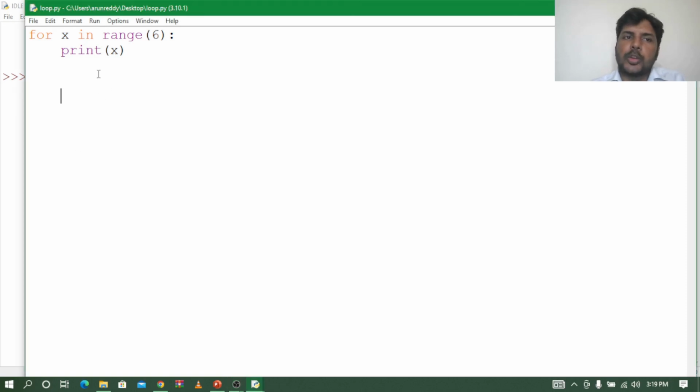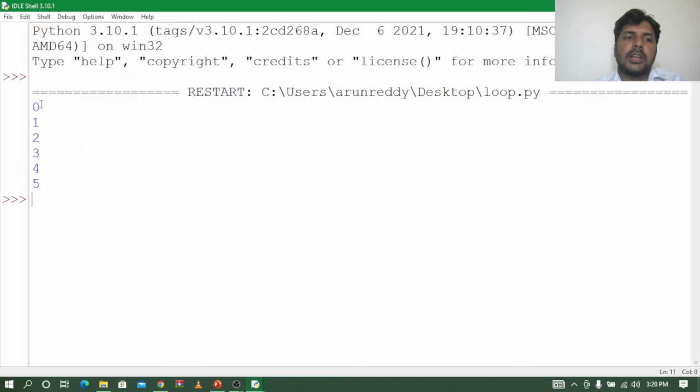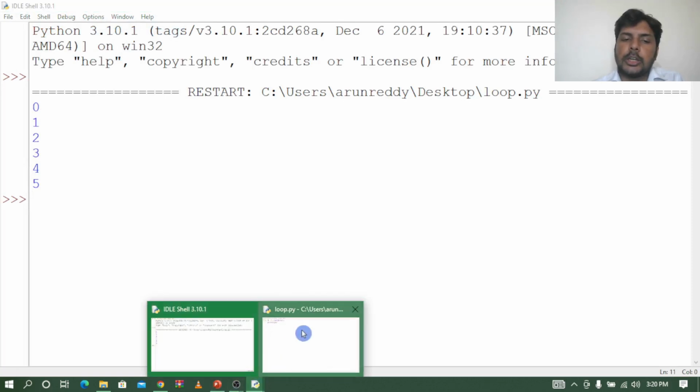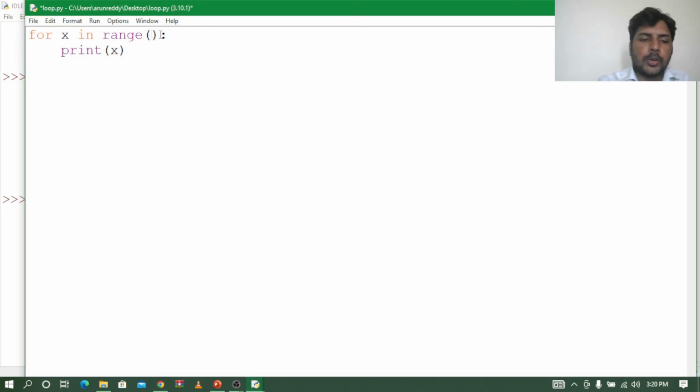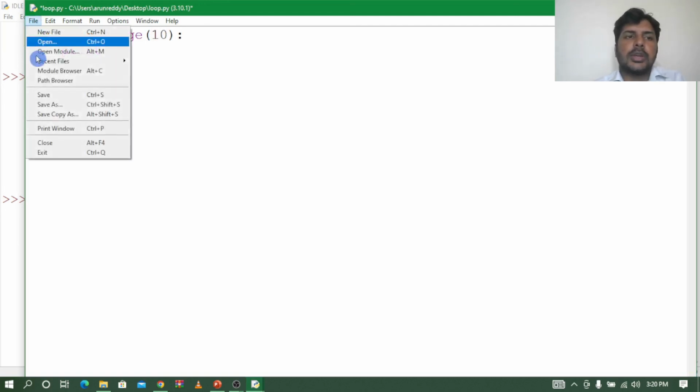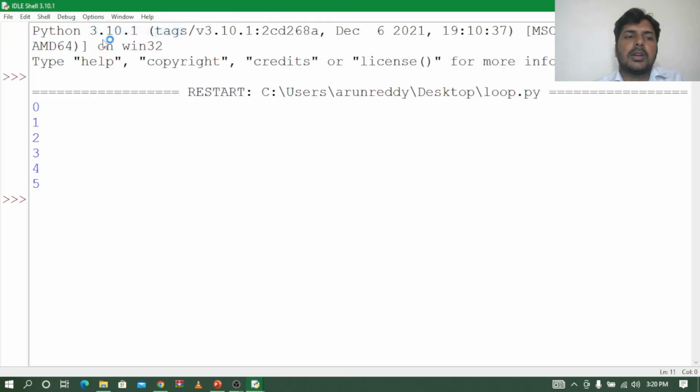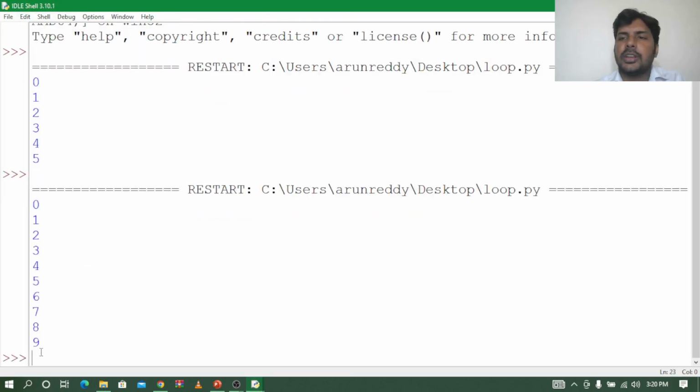Now we are back to the Python program, and you can see here I have taken for x in range 6. What does range 6 mean? If I run this program, it will print from 0 to 6. Let us see. Run, save, run. See, 0 to 5. Suppose I want to print till 10. I'll save and run, and you can see it stops at 9. If I give 10, it will stop at 9. If I give 20, it will stop at 19. So one number before, it will stop.